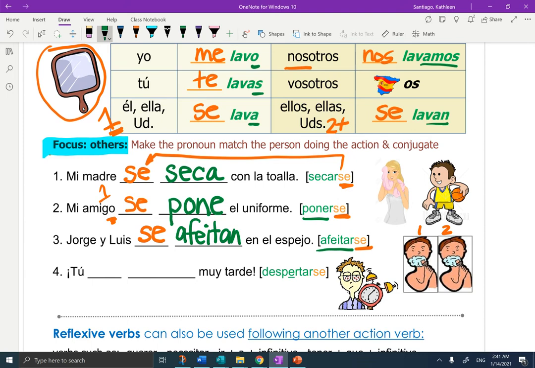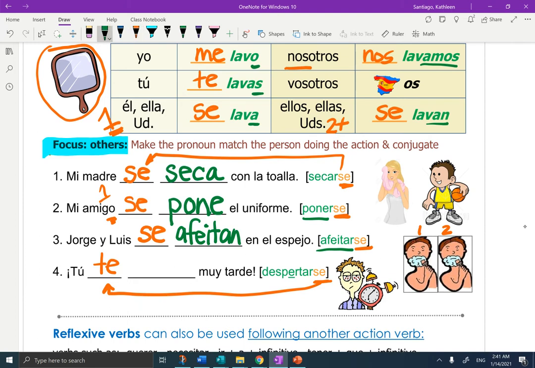Muy bien. Tú blank blank, muy tarde. Remember that word tarde? If you get to school in the tarde, in the afternoon, you are very tarde, very late. Okay, let's deal with the se first. When I'm talking about you, I'm going to change the se to te, move it to the front.